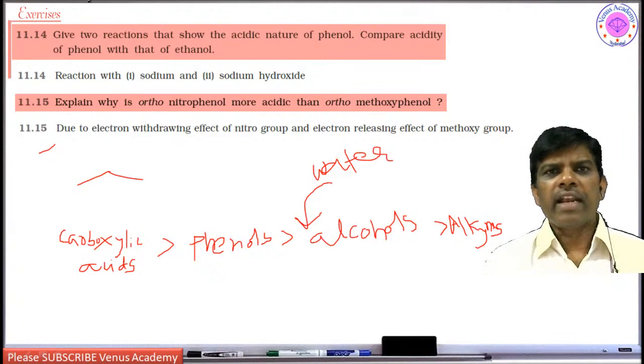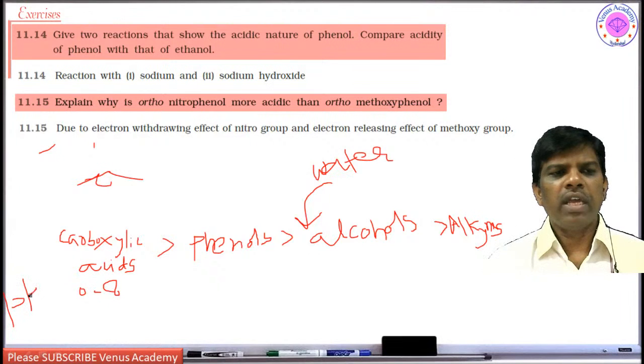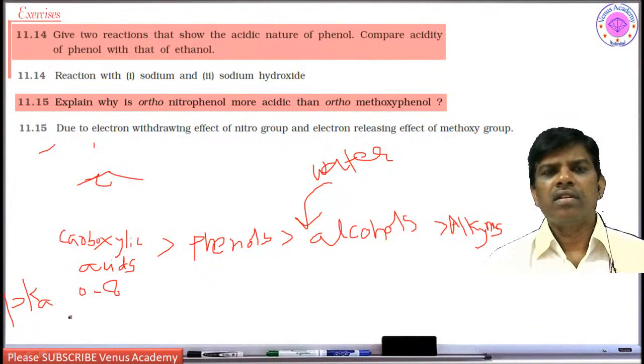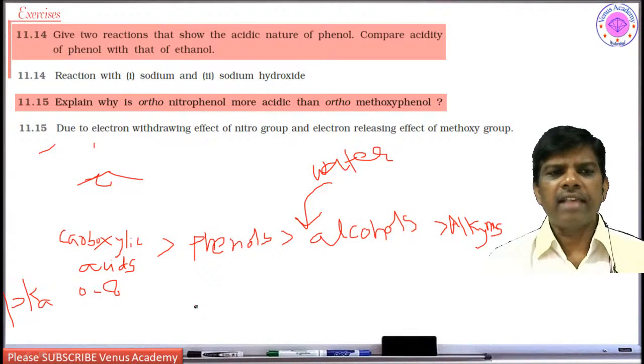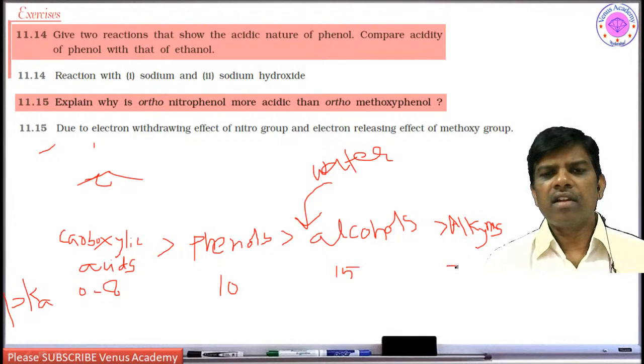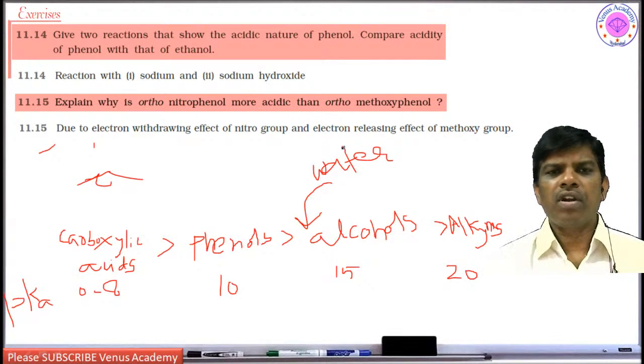If I write the pKa values of these compounds, carboxylic acids' pKa values are 0 to around 8, and if you remember, the lower the pKa value, the stronger the acid. So the pKa of phenol is around 10, alcohols around 15, and alkynes around 20. And what is the pKa of water? It is 14. Yes students, so phenols are around 10 pKa.